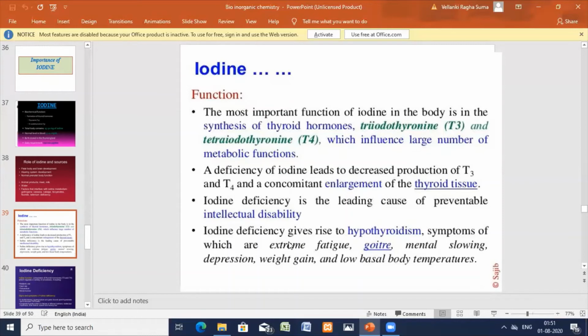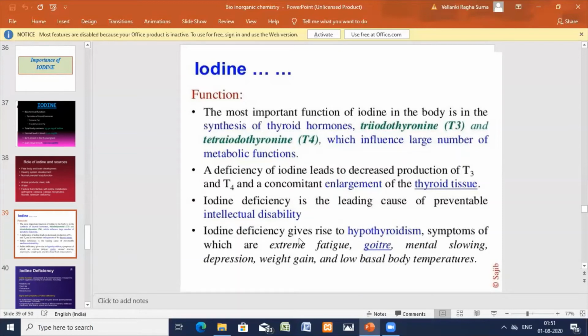Deficiency of iodine leads to decreased production of T3 and T4, so enlargement of the thyroid tissue. Iodine deficiency is a cause of preventable intellectual disability. It gives rise to hypothyroidism. Symptoms are extreme fatigue, always sweating, goiter, and mental slowing, so they don't respond quickly. Goiter is the swelling of the neck, you can see.